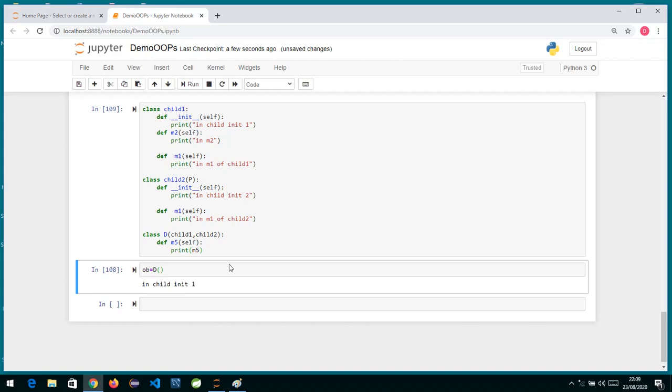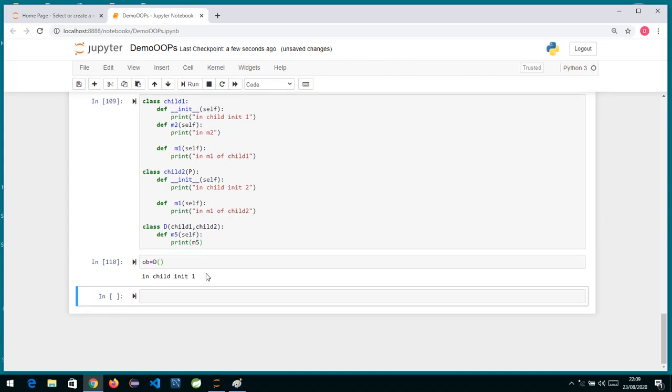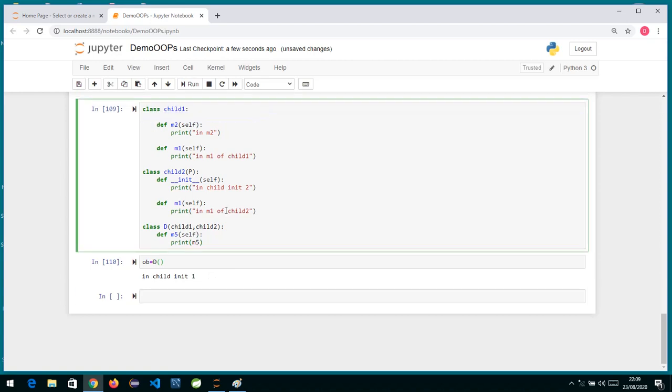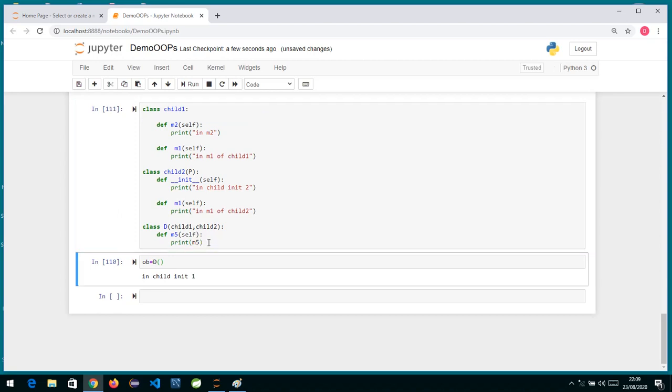Let me rerun this code and rerun this code again. So you will see it has gone to the child 1 init. And if I temporarily remove this definition from here, and now if I rerun this, and show you, you can see it has gone to the child 2 init.